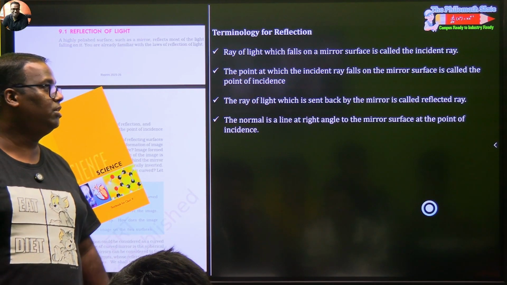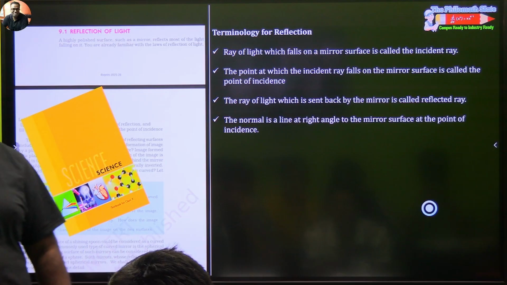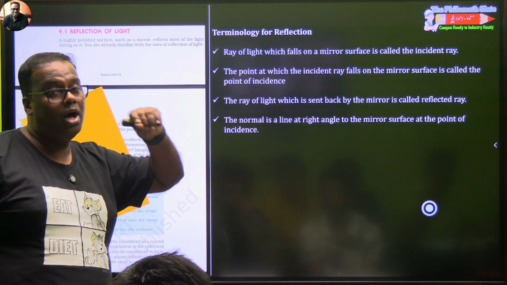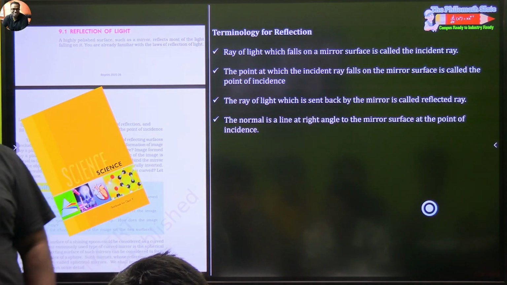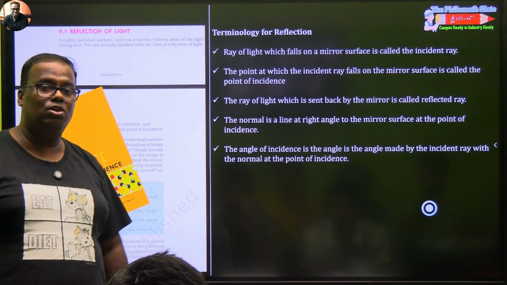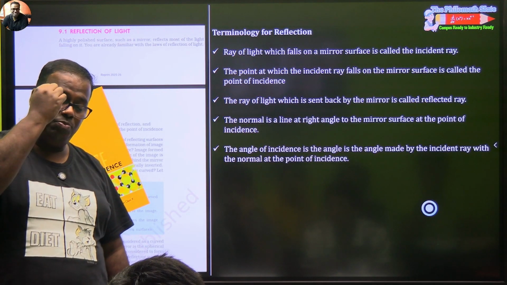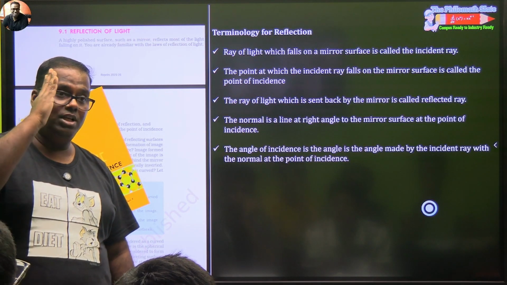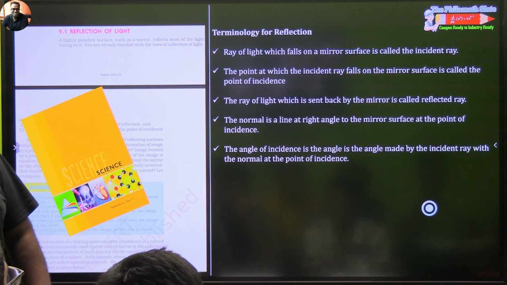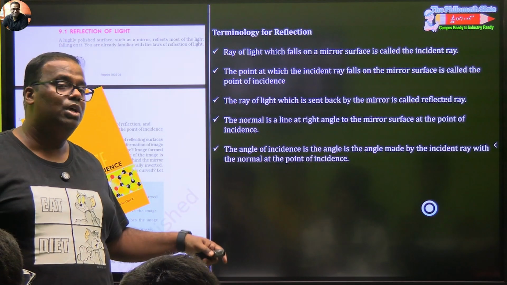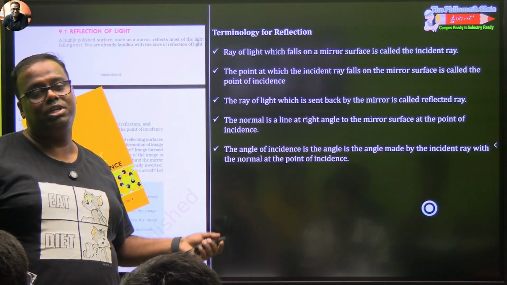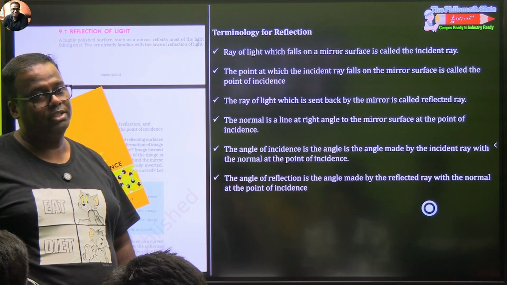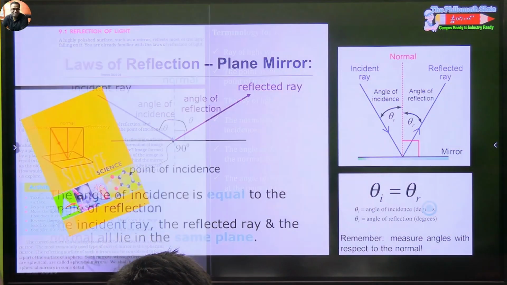The normal is a line at right angle to the mirror surface at the point of incidence. So where the incident ray goes and impinges upon, that is called the point of incidence. There, the line that will be made at 90 degrees is known as the normal. Angle of incidence is always the angle, many people, means very few people, have made mistakes here also. Angle of incidence is always the angle between the incident ray and the normal at the point of incidence. Sometimes to bluff you, they will give you the complementary angle of that. So don't get carried away. Angle of reflection is similarly the angle made by the reflected ray with the normal at the point of incidence.